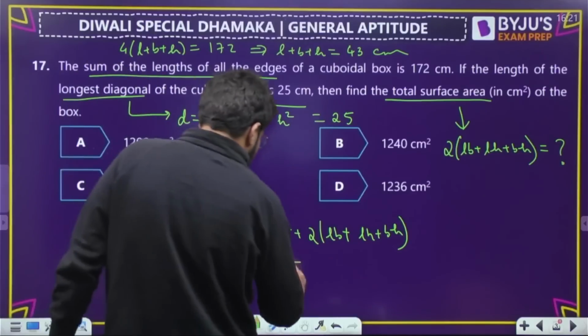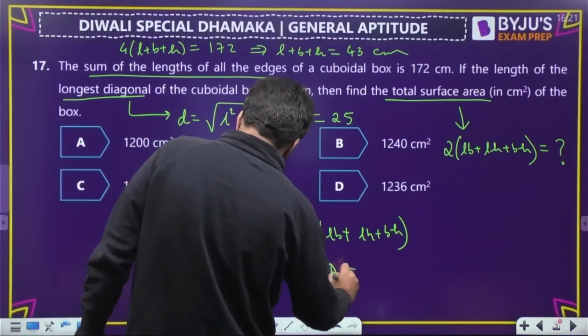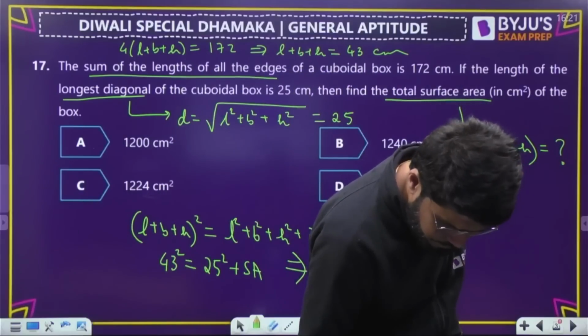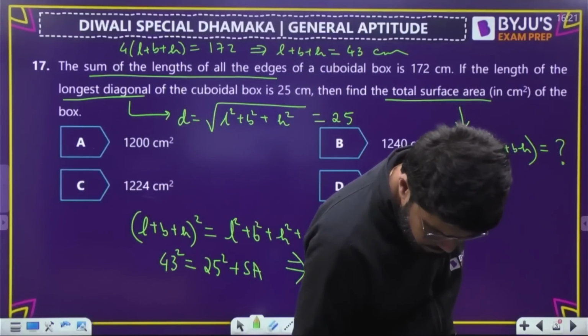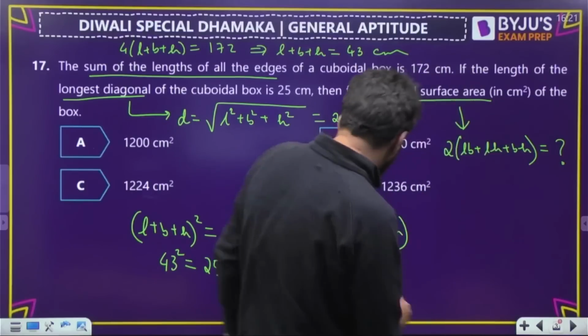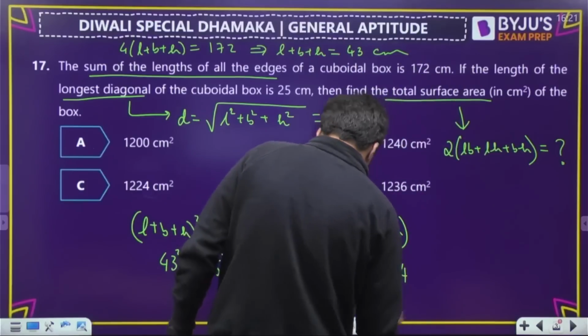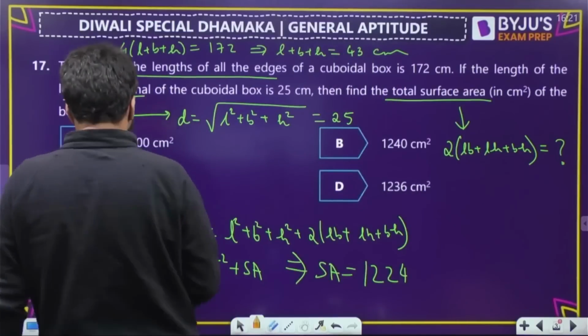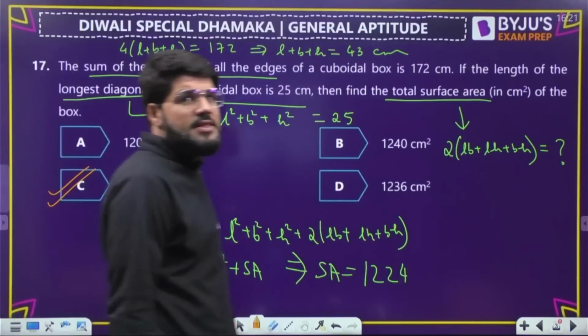So from here, write down what is the surface area: 43 square minus 25 square. Let's calculate this quickly. 1224. This part is equal to 1224, option number C is the correct answer.